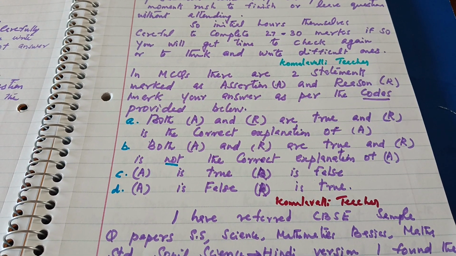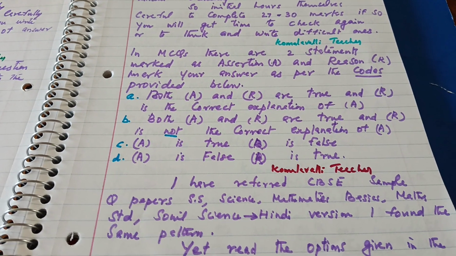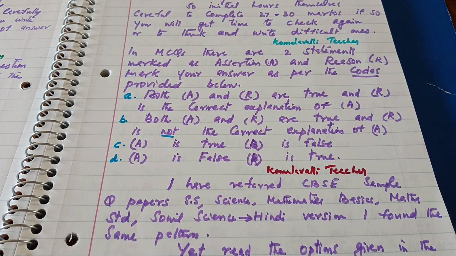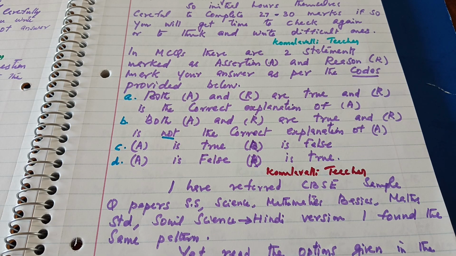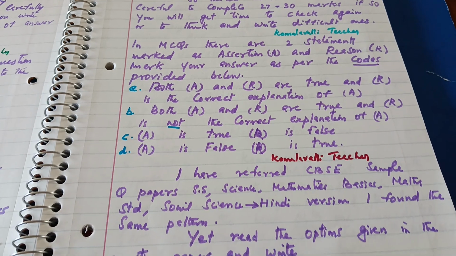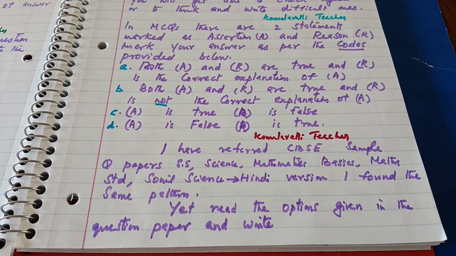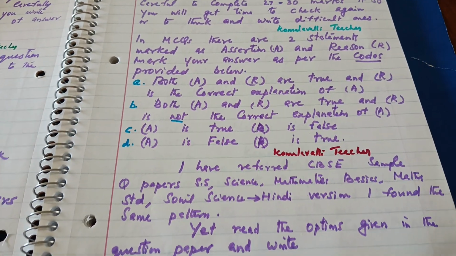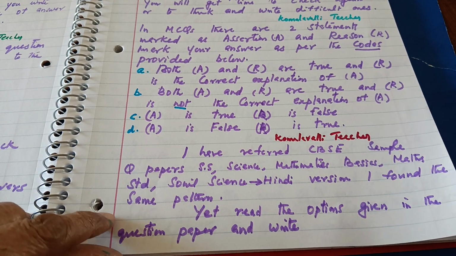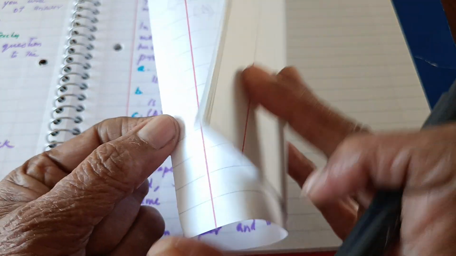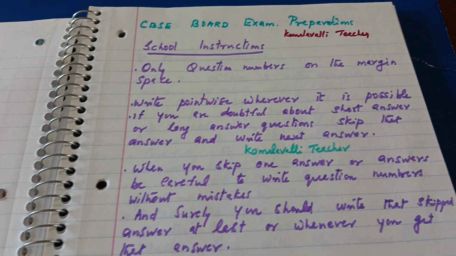Here I have referred to CBSE sample question papers, several question papers of social science, science, mathematics basics, mathematics standards, social science Hindi version, and at the plus 2 level also I went through several question papers. There I found the same pattern. Yet I am asking you, read the options given in the question paper and write, in case the order has changed. That is why I am telling you to read the question paper thoroughly and carefully, and write the answer.